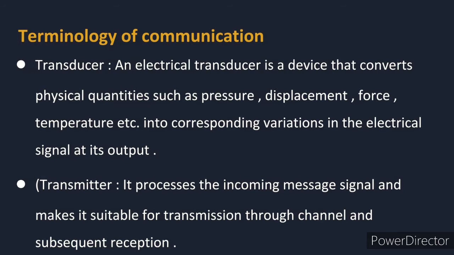Next, transmitter. A transmitter is a process and also a device which converts the incoming signal, and then it goes through the channel and is transmitted to the antenna or aerial. So this is called a transmitter. Transmitter means taking the signal and sending it to the antenna through the channel, and that device is known as the transmitter, and the process is transmission.